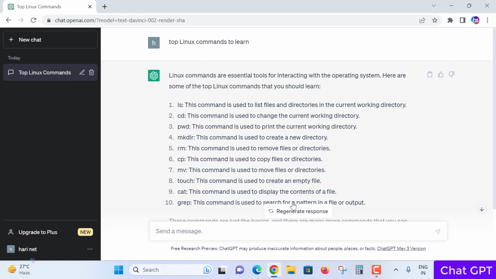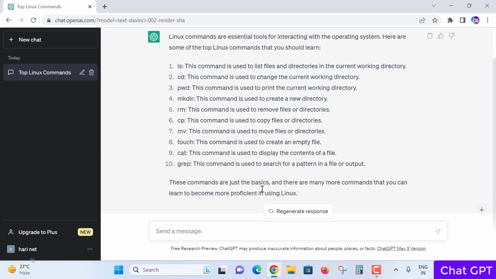Here are a few commands. Linux commands are essential tools for interacting with the operating system. Here are a few commands, basically very essential for beginners. So ls: the command ls is used to get a list of files and directories in the current working directory. cd is for changing the current working directory to another one.